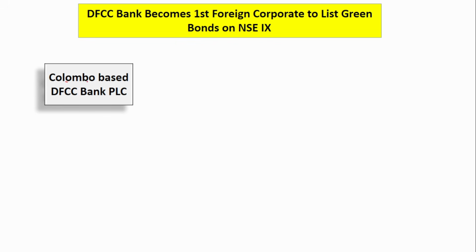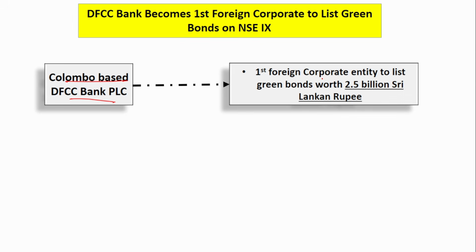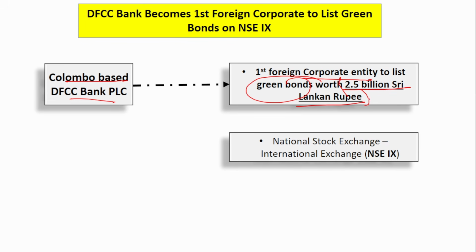Next is Colombo-based DFCC Bank. It is the first foreign corporate entity to list green bonds worth 2.5 billion Sri Lankan rupees. Where was this listed? It was listed on the National Stock Exchange International Exchange, the NSE International Exchange, which is in GIFT City.